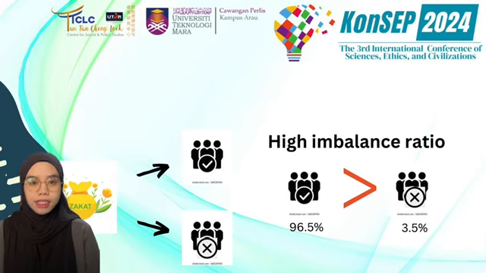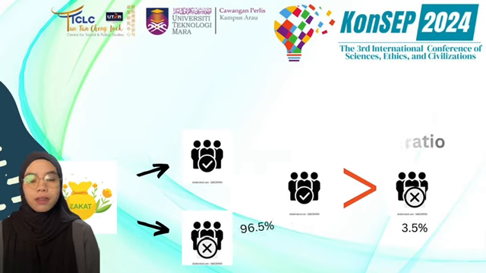This indicates a significant over-representation of the majority class in comparison to the minority class. The majority class dominates the dataset while the minority class is severely underrepresented.